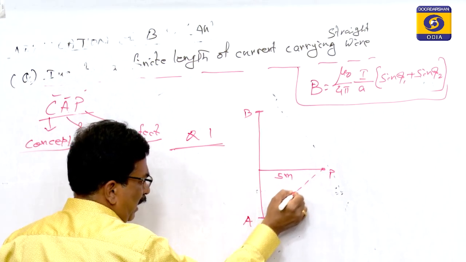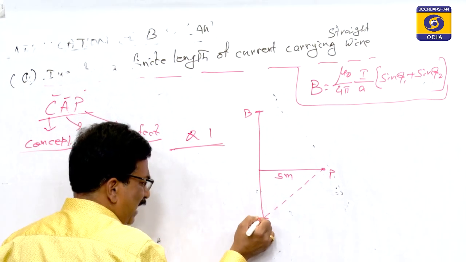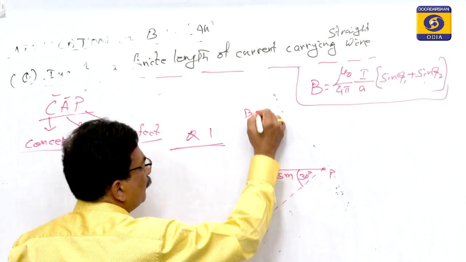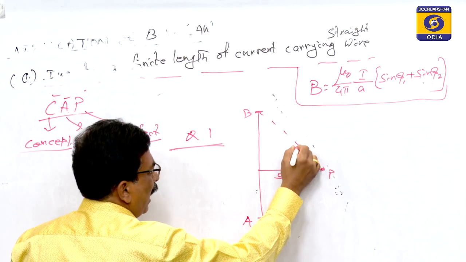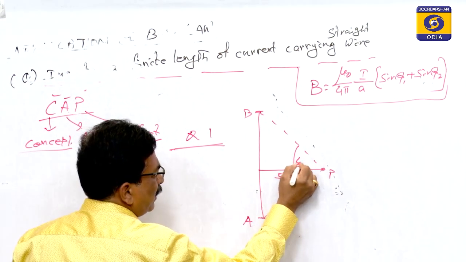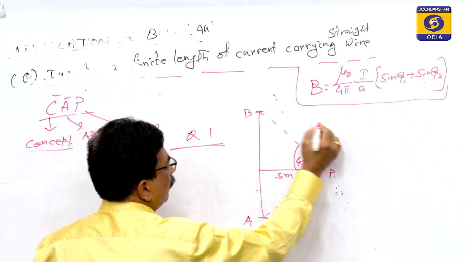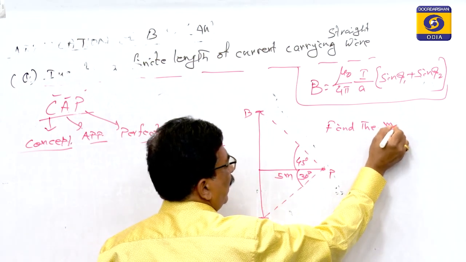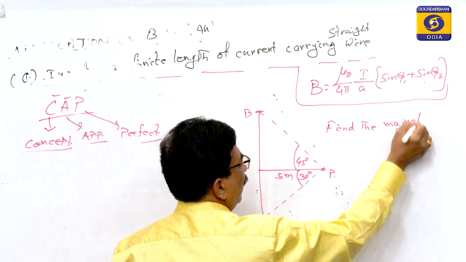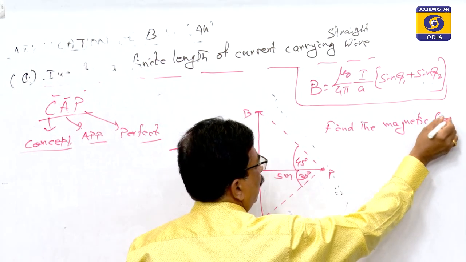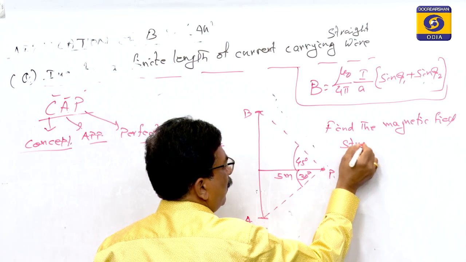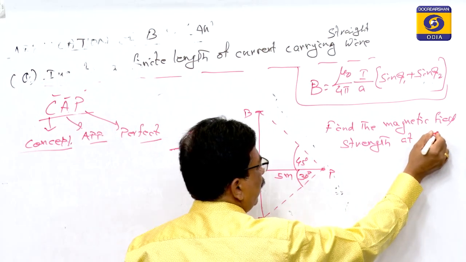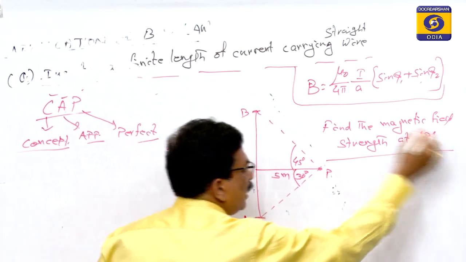If the side of A with the point P makes a 30 degree angle, and with B it makes a 45 degree angle, then the question is: find the magnetic field strength at P. This is the question.